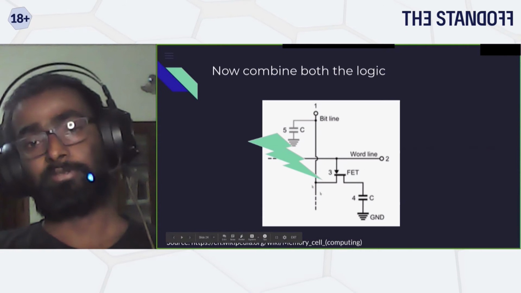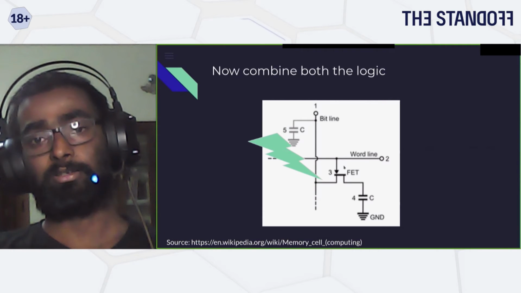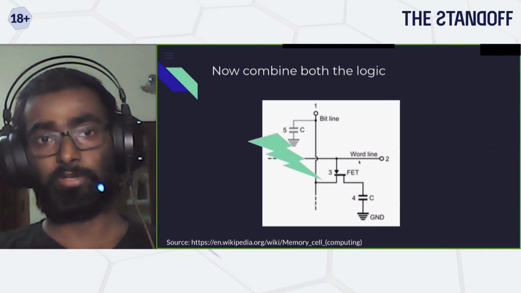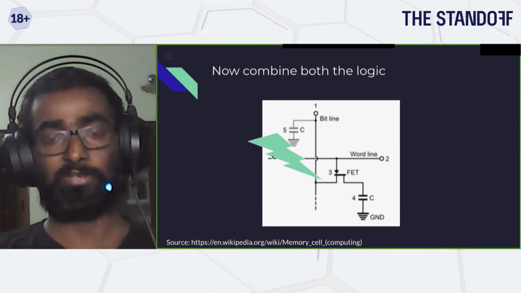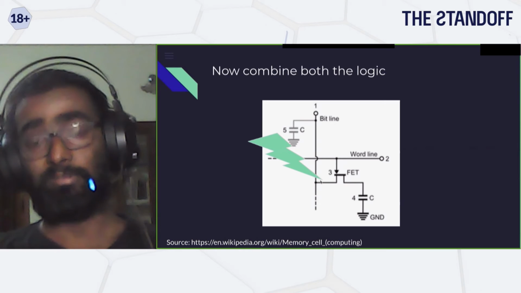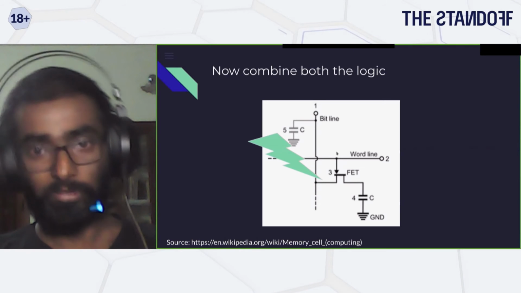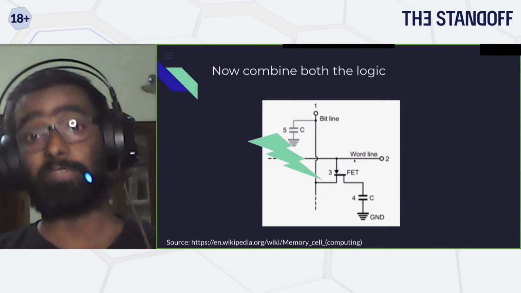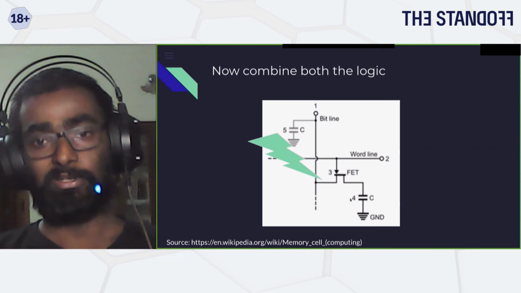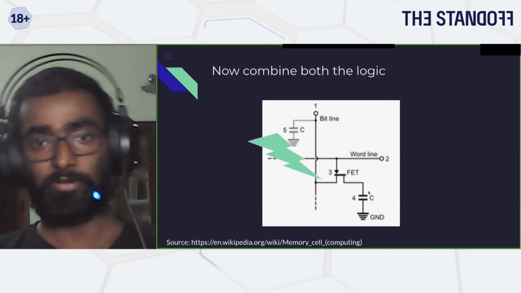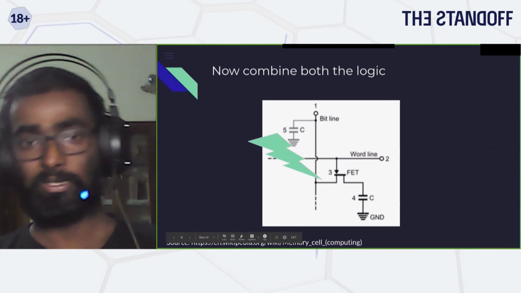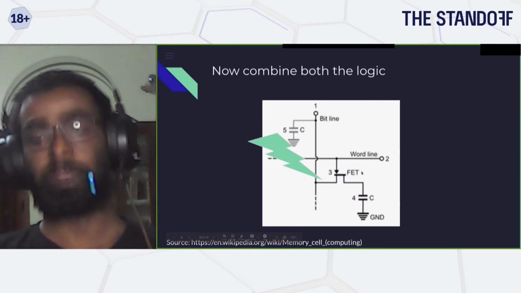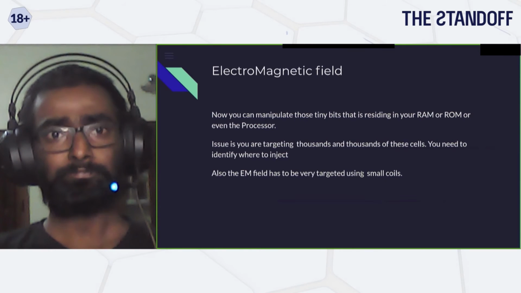Since we know these are just electrical wires, they will exhibit the property of electromagnetic induction, which means whenever I apply an electromagnetic field in this loop, it is going to create some amount of electricity, and that is going to change something inside. For example, if it is a RAM, it is either going to charge the capacitor, or short the capacitor and drain it, or if it is a ROM, it may even trigger the fuse, and then you can change these parameters.